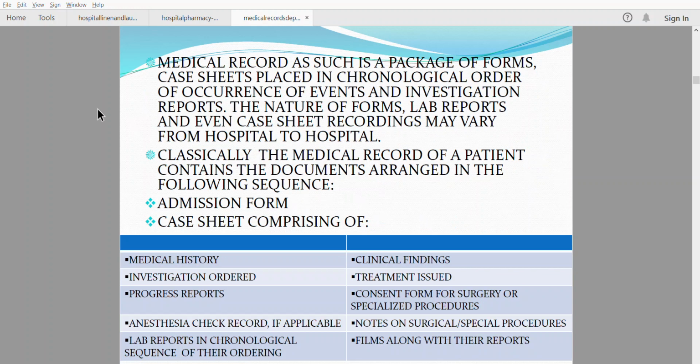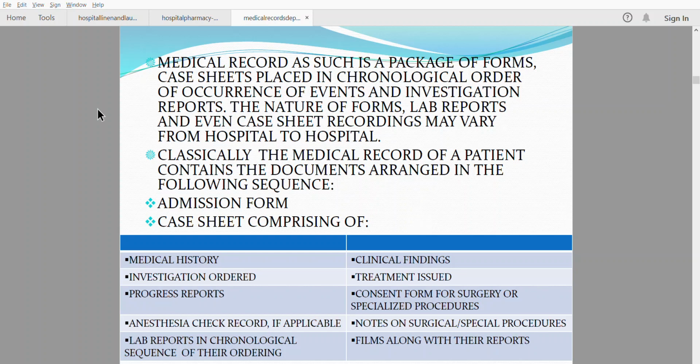Medical records, as such, are a package of forms and case sheets placed in the chronological order of occurrence of events and investigation reports. The nature of the forms, lab reports, and even case sheet recordings may vary from hospital to hospital.